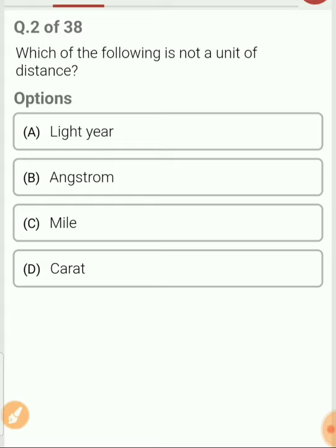Next question. Which of the following is not a unit of distance? So there are 4 options over here. You need to identify which of them is not a unit of distance. Light year, Angstrom and mile, they are units of distance. And so the answer for question number 2 is D, carat.